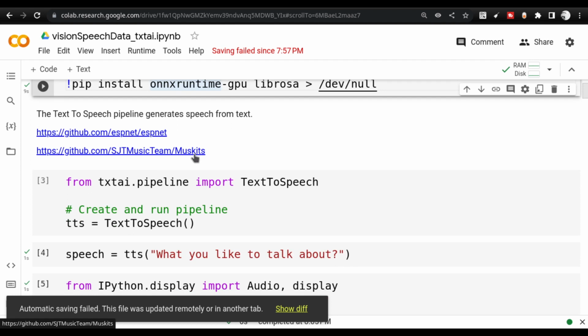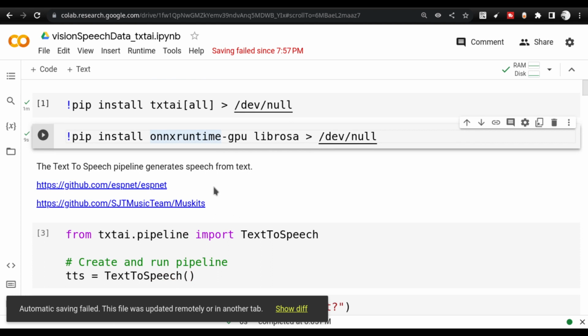It's not Muskits, I read it as Muskits initially. It is a music related library. So you guys do explore these libraries. I'm not going to discuss them right now, but the text-to-speech and speech-to-text conversion models are related to the ESPnet library. So that's something I wanted to highlight here.